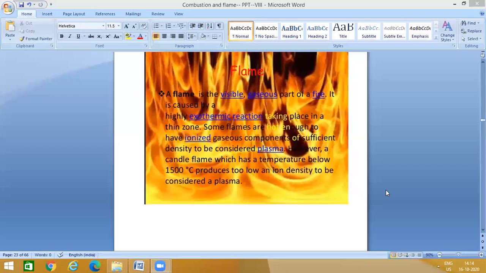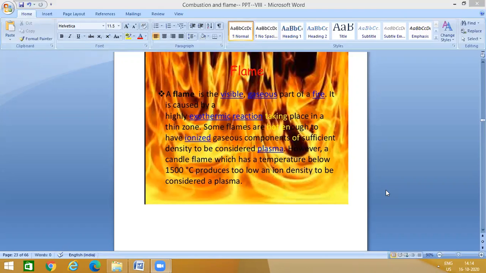So there are endothermic and exothermic reactions. Endothermic means that reaction takes place with the help of heat energy. It will absorb heat energy. But exothermic reaction means it will produce heat energy. Clear? So that is the difference between endothermic and exothermic reaction. Endothermic, it takes heat energy. Exothermic, it releases or produces heat energy. So this is highly exothermic reaction taking place in the zone.